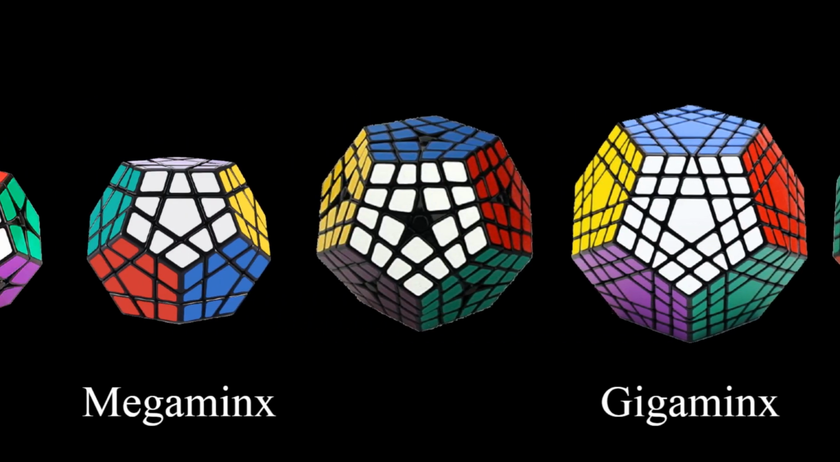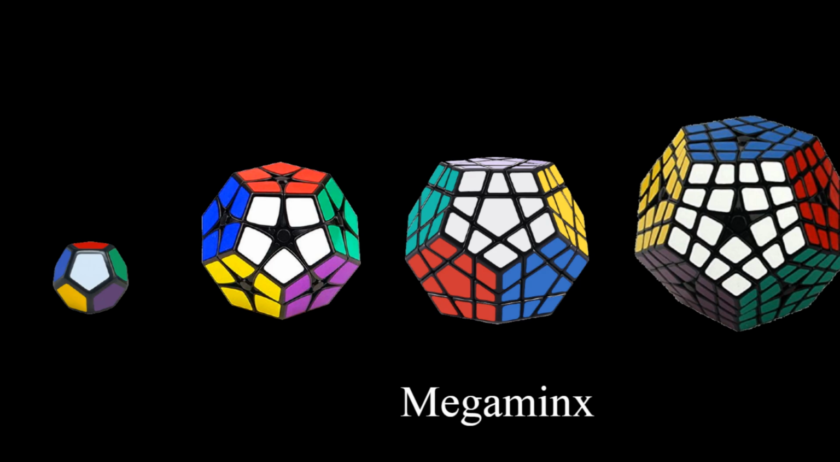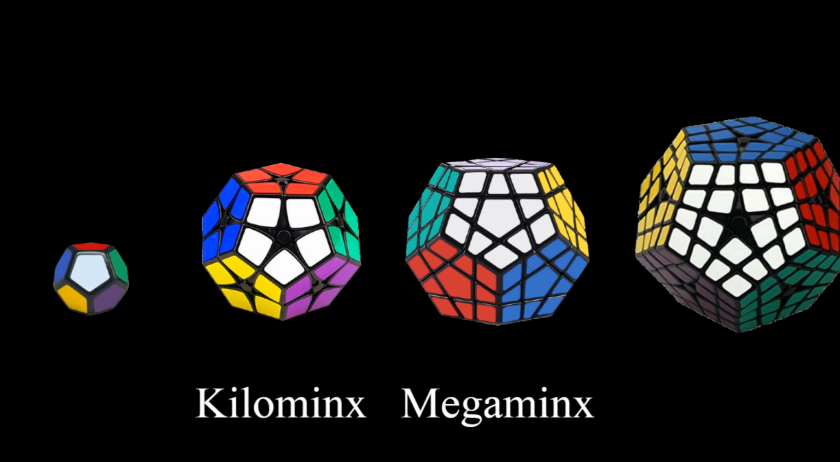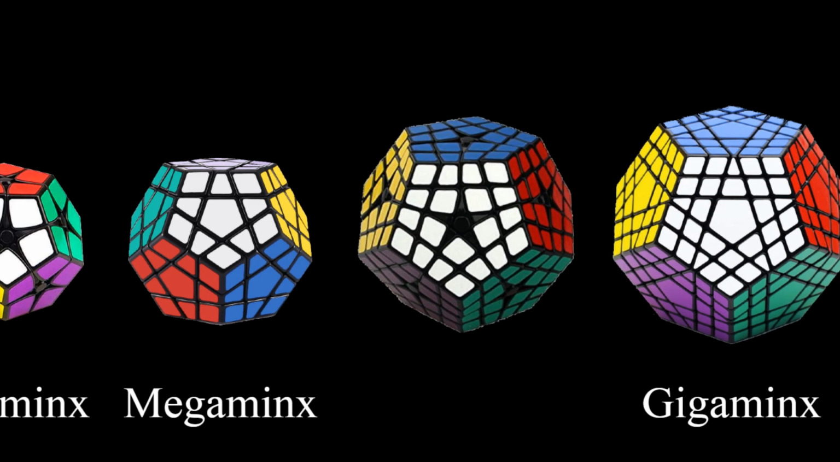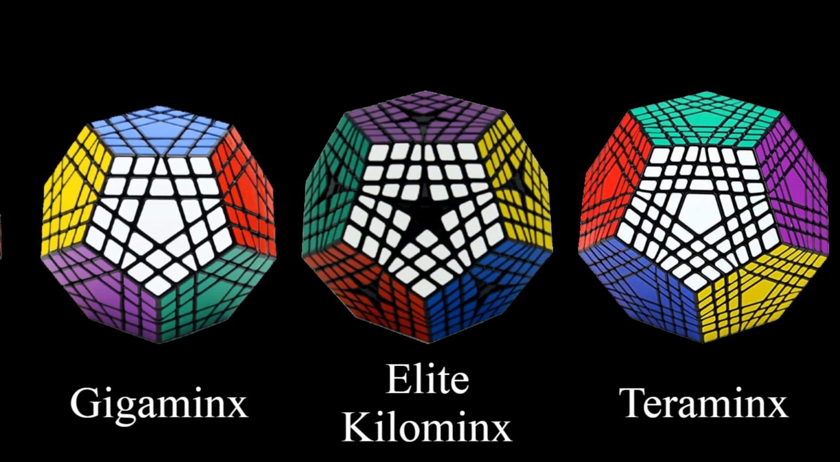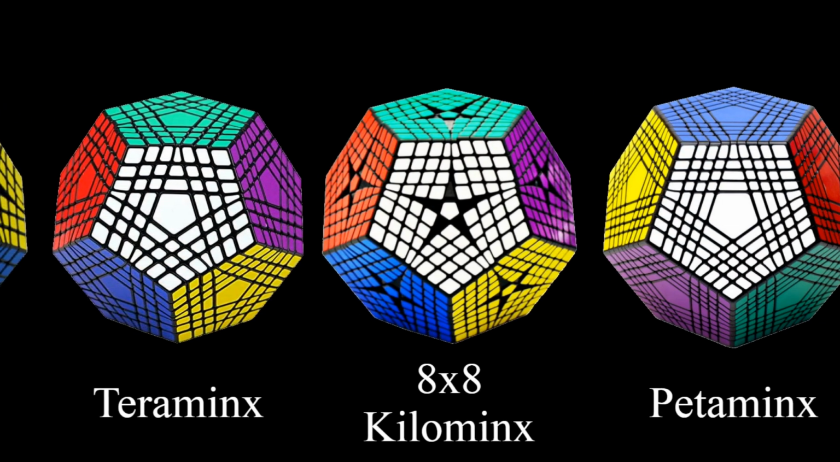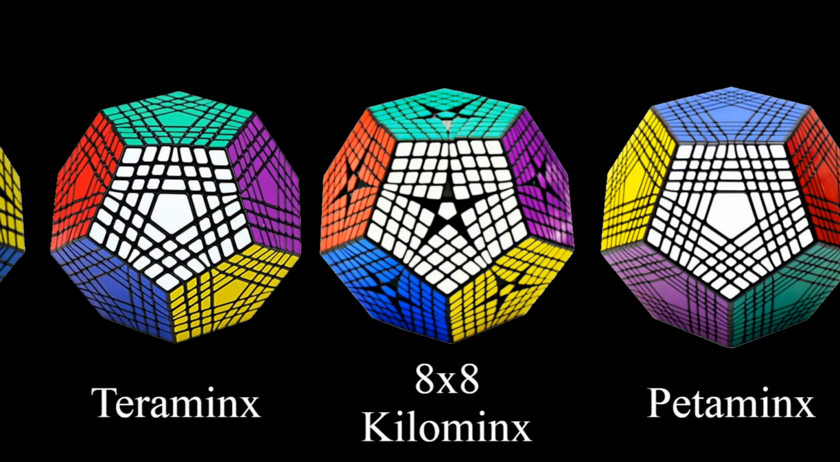But if we go in the other direction, the logic that we've been using should dictate that the single-layered one should be called the kilominx, but for some reason, the 2-layered one is, leaving the single-layered one to just be called the 1x1 megaminx. But then what do we call the other even-layered ones? Master kilominx, elite kilominx, 8x8 kilominx. You didn't even try with that one.